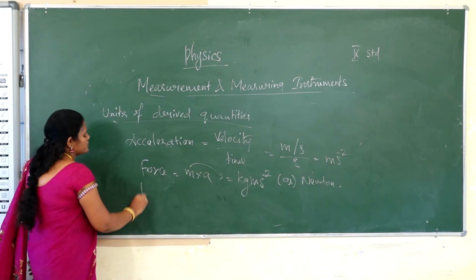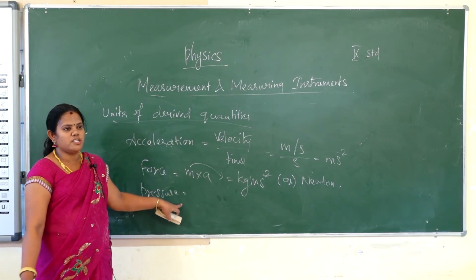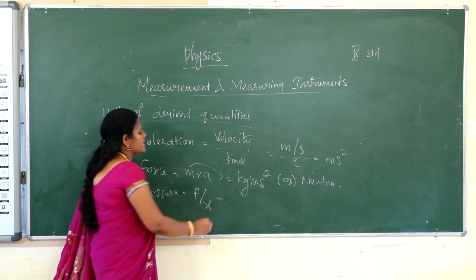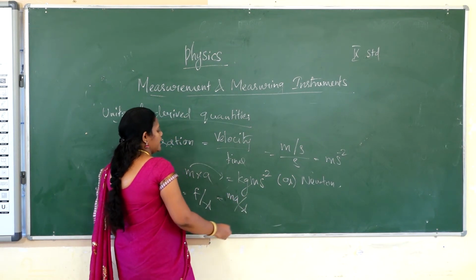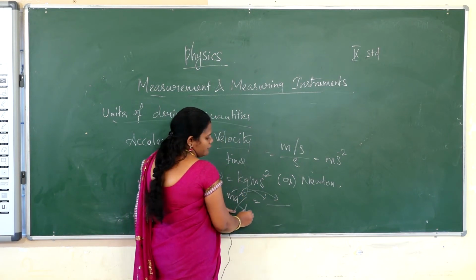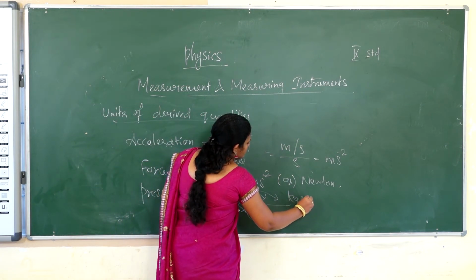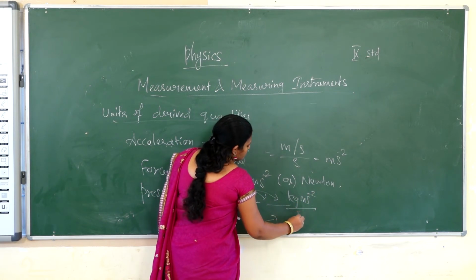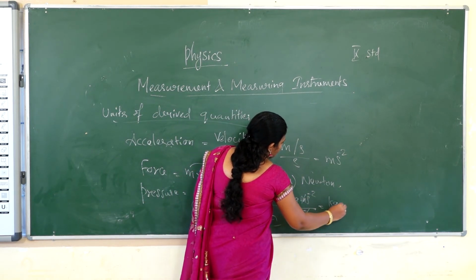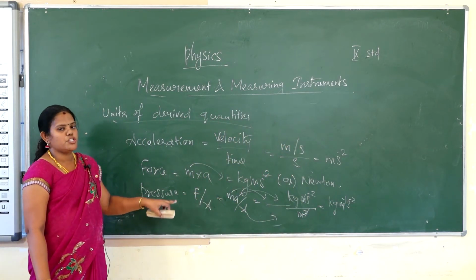Then next one is pressure. What is meant by pressure? Force per area. What's the formula for force? Mass into acceleration by A. Then you tell the unit for mass, the unit for acceleration, and again the unit for area. Kilogram meter second to the power minus 2 by area, that is meter square. So meter cancels, then kilogram meter to the power minus 1 second to the power minus 2. So that is the unit for pressure.